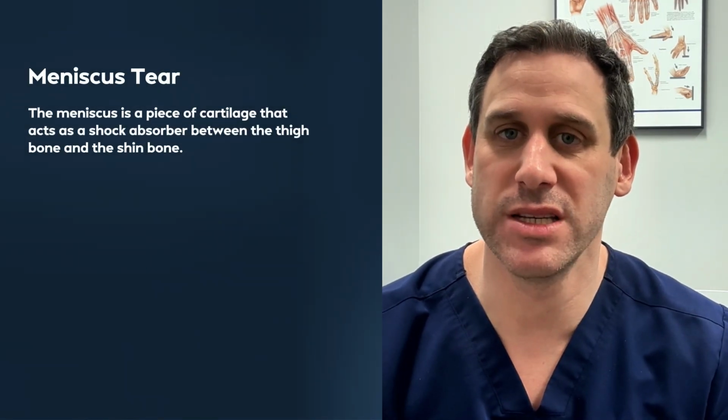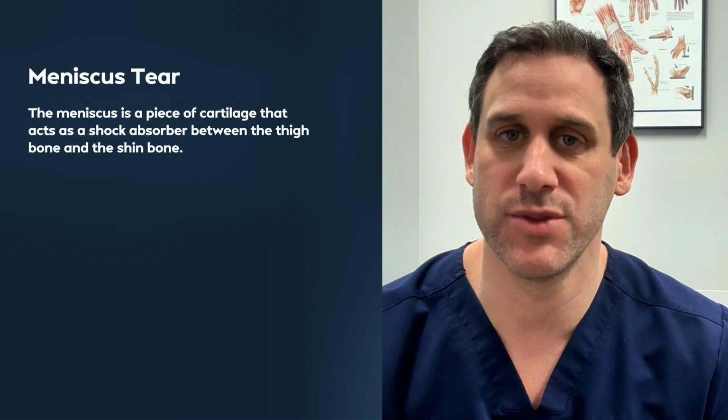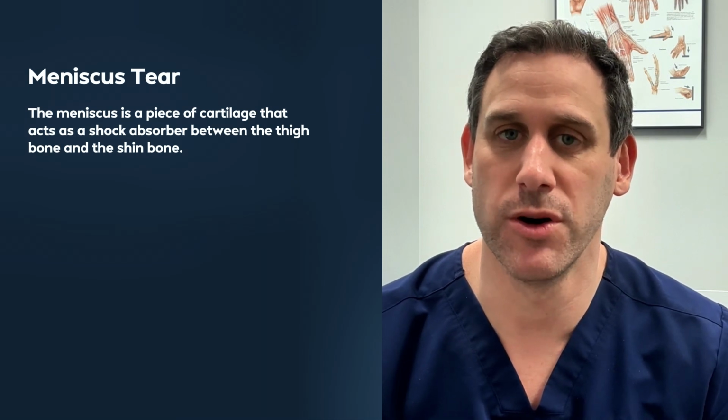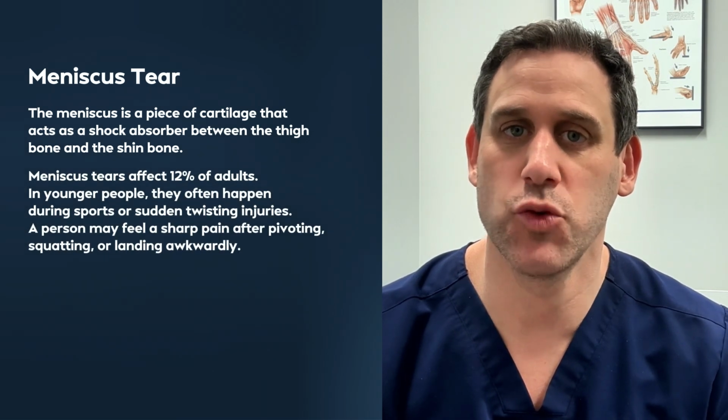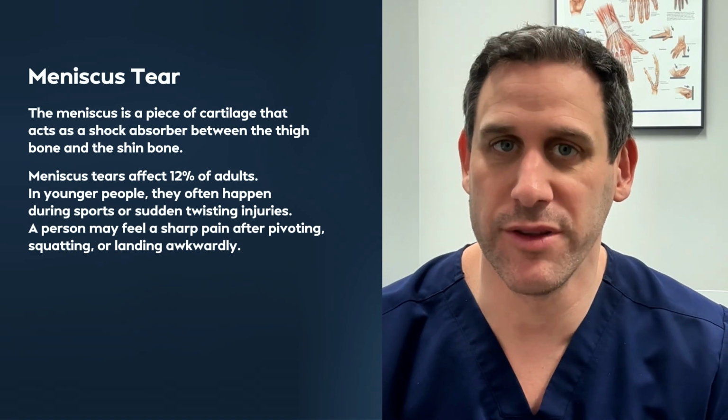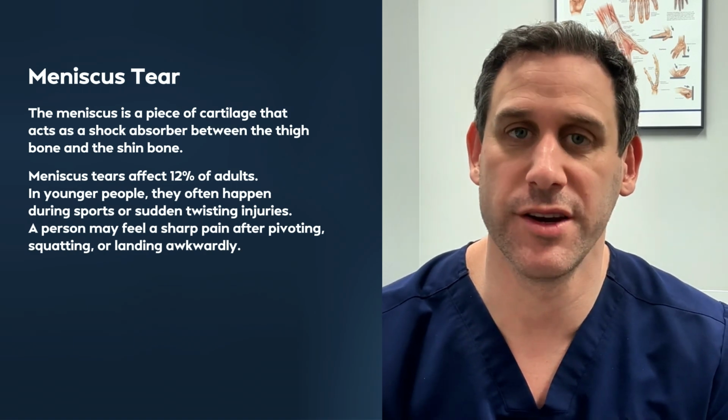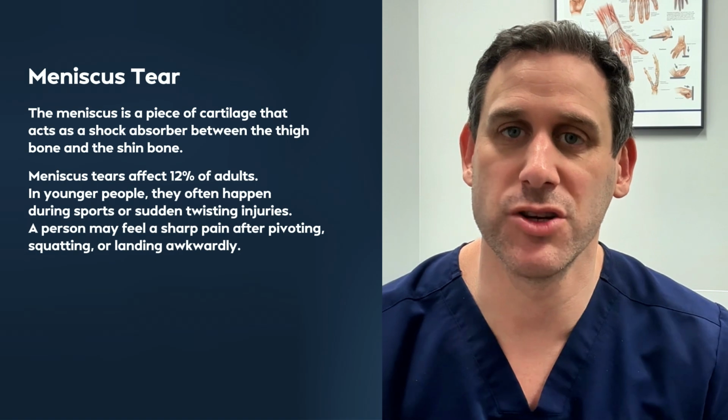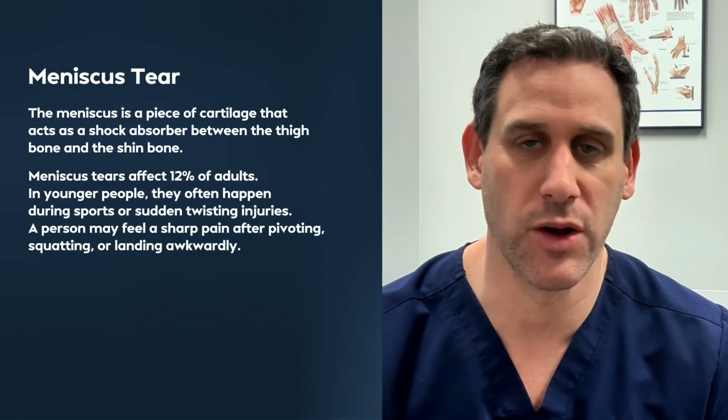The second major cause of knee pain during bending is a meniscus tear. The meniscus is a piece of cartilage that acts like a shock absorber between the thigh bone and the shin bone. Meniscus tears affect 12% of adults. In younger people, they often happen during sports or sudden twisting injuries. A person may feel a sharp pain after pivoting, squatting, or landing awkwardly.